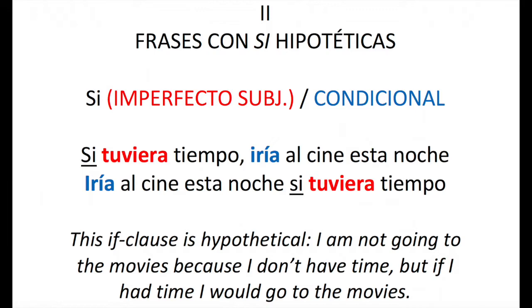Si tuviera tiempo, iría al cine esta noche. Or we can switch the order and say, iría al cine esta noche si tuviera tiempo. In both cases, the part that's introduced by si has the verb in the imperfect subjunctive, tuviera. And the other part, the part that is not introduced by si, has the verb in the conditional, iría. This is a hypothetical if clause.